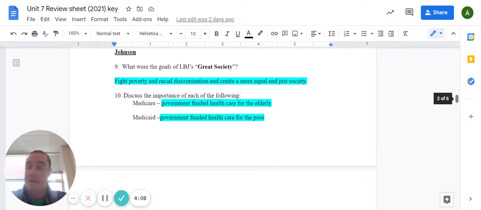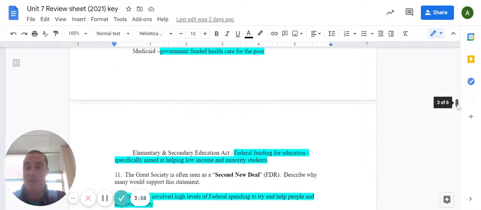Number 10, Medicare and Medicaid were part of the Great Society. So Medicare is government-funded health care for the elderly. Medicaid is government-funded health care for the poor, people who can't afford health care on their own.